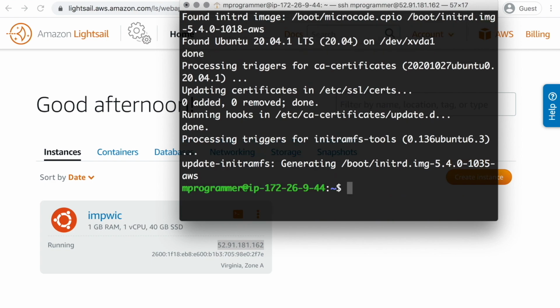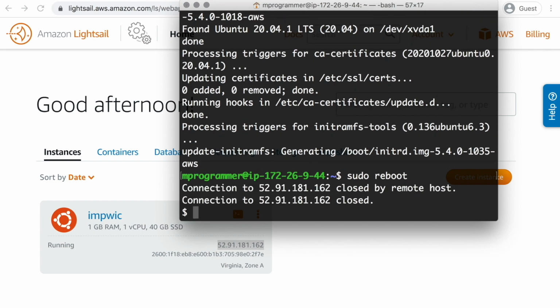We need to reboot the server again. The command is sudo reboot. You will lose your SSH connection when you're rebooting the server, and you have to wait for about 1 minute, maybe even a little bit longer, for the server to be ready for you again.